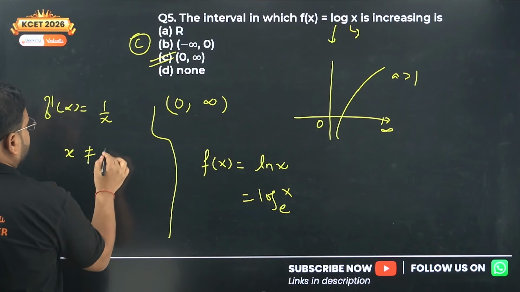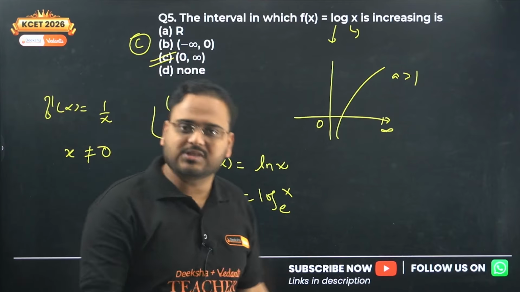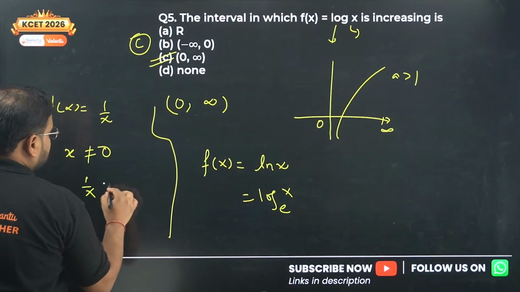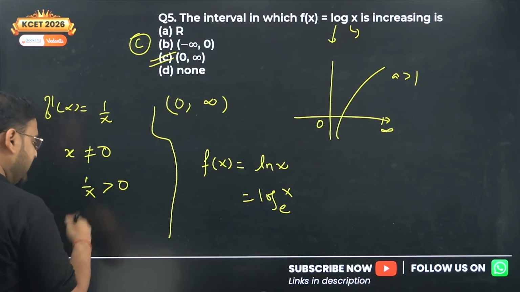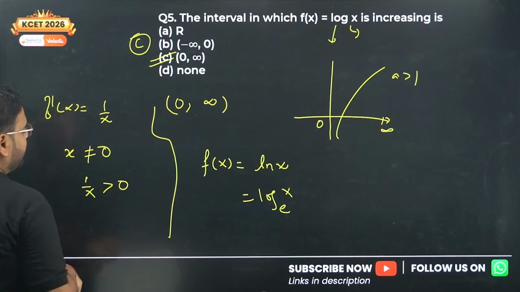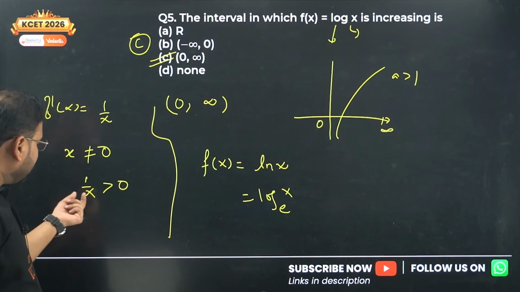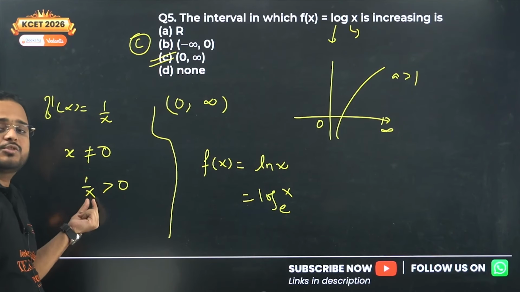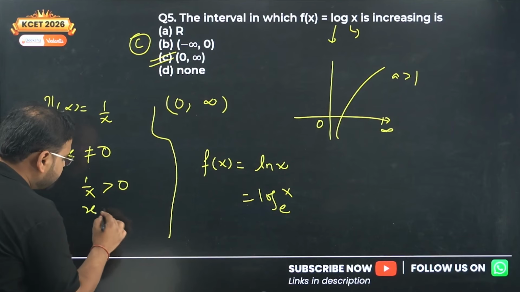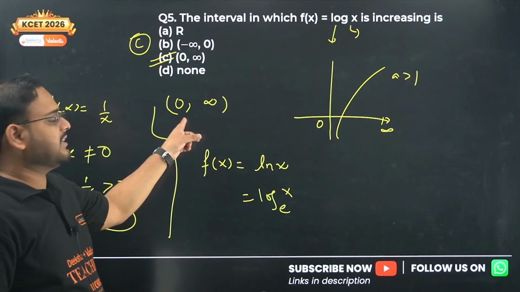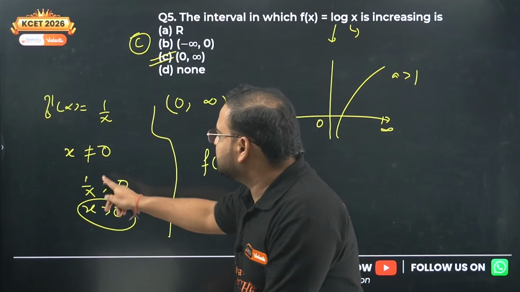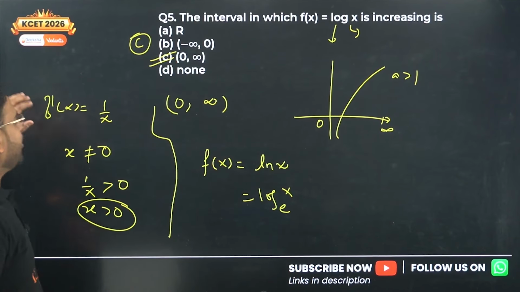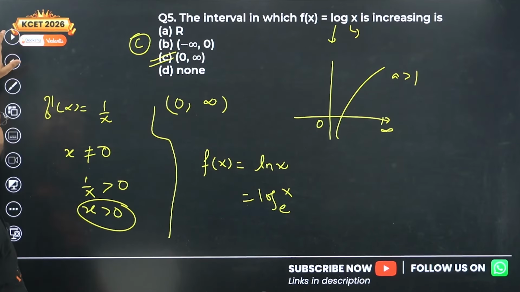First of all, x cannot be 0, because it is 1 by x. Next, this has to be positive. Increasing means this has to be positive. 1 by x has to be positive. For any negative value, check: if you take x as -1, this whole thing becomes negative. If you take x as -2, the whole thing is negative. It means x has to be positive only. I wrote that same thing over here. The derivative approach is this, the logic approach is this. Whichever works faster for you, use it, pick the answer, move on. Question number 5, option C is the right choice.